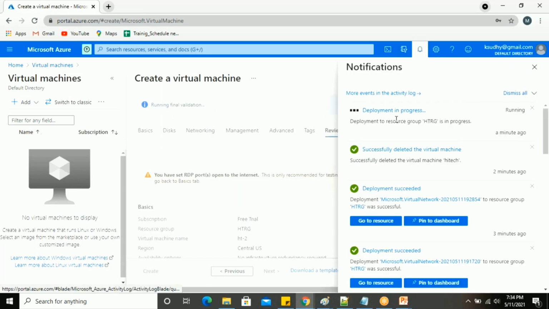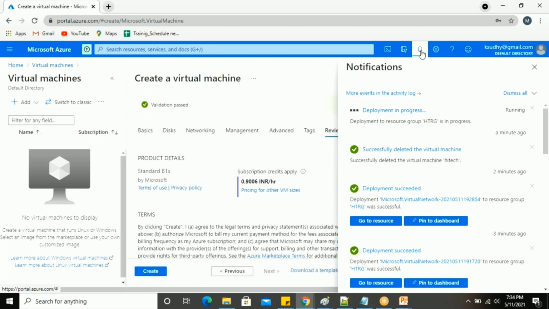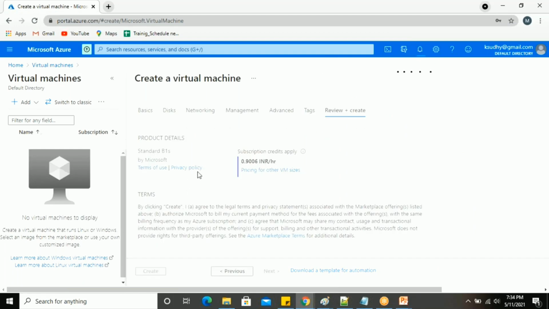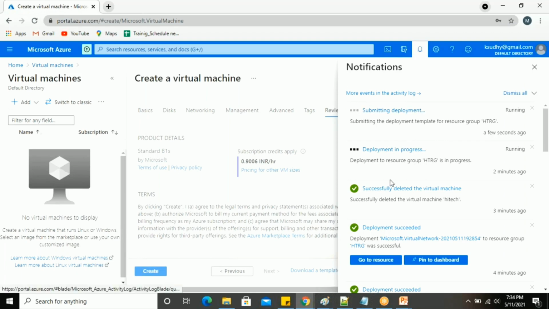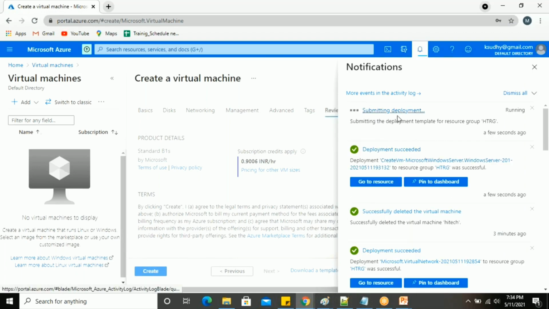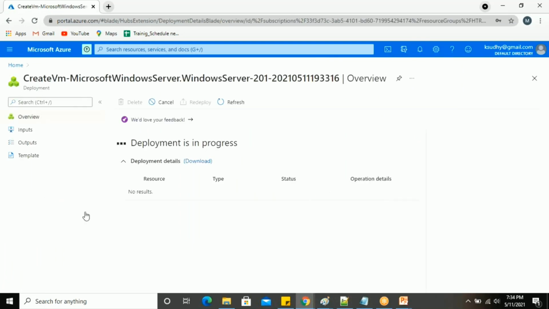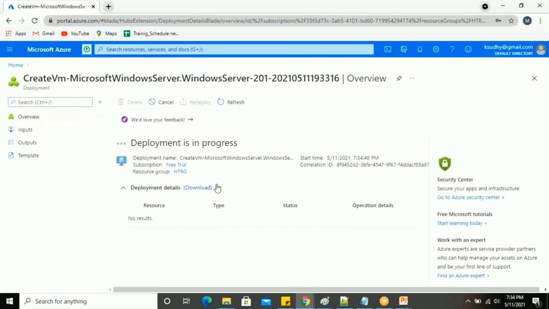Meanwhile, let's see whether the deployment is in progress for the first virtual machine we created. Okay, let me try to create this other VNet virtual machine also. In parallel it is also creating. Your deployment is initializing. Guys, you can see there are 2 deployments running and 1 has completed here. Your deployment is in progress right now.